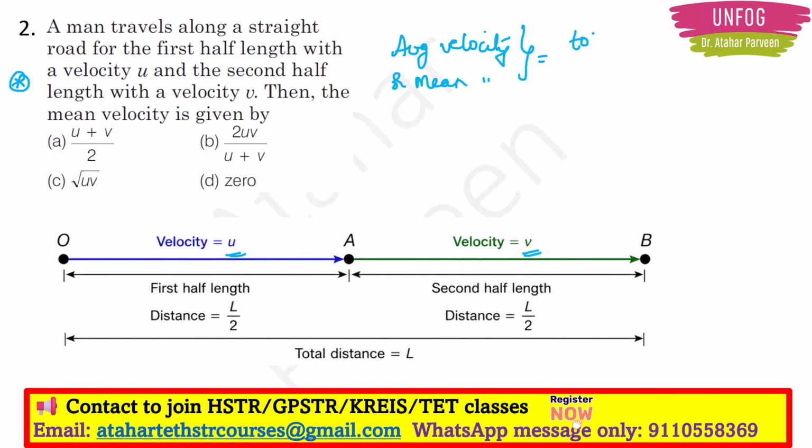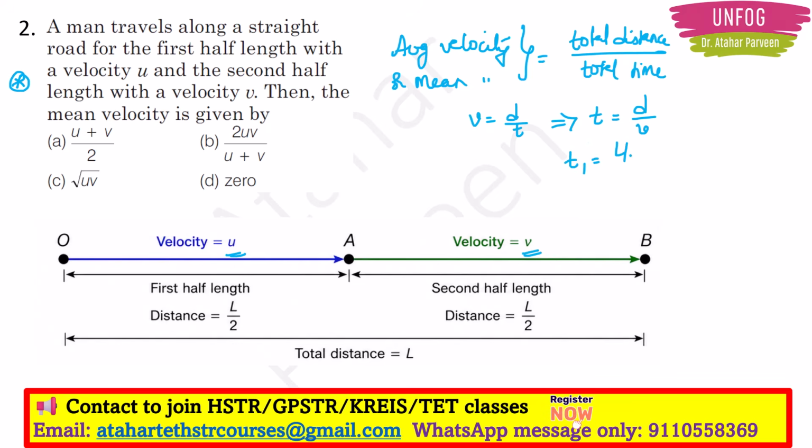What is it? Total displacement upon time, or simply because we are not talking about direction, I can say total distance upon total time. So here also the concept of time is there, right? Then what is time? We know velocity is equal to distance upon time, right? So with that we know that time is equal to distance upon velocity, right? So what will be T1 here?